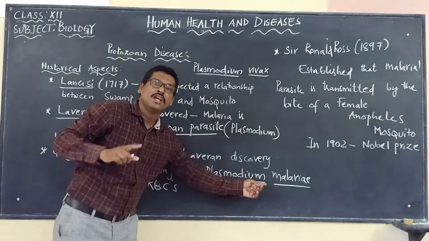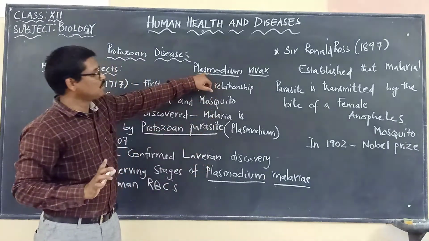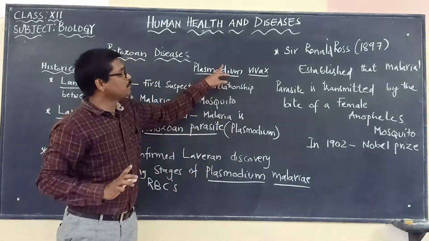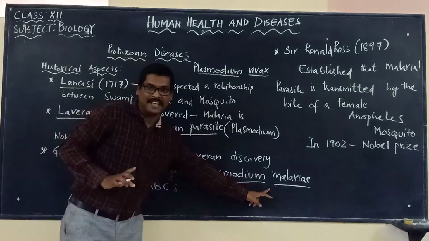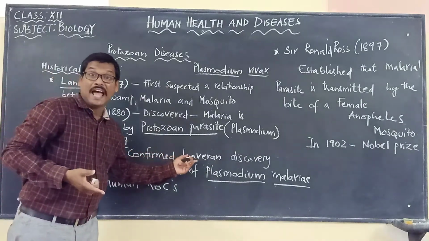Plasmodium malariae is another type of species, so we don't need to get confused. This is one species of Plasmodium, this is another species of Plasmodium.